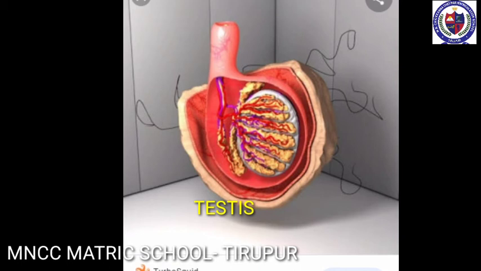Many septa from this layer divide the testis into pyramidal lobules, in which lie seminiferous tubules, cells of Sertoli and the Leydig cells. The process of spermatogenesis takes place in the seminiferous tubules. The Sertoli cells are the supporting cells and they provide nutrients to the developing sperms. The Leydig cells are polyhedral in shape, lie between the seminiferous tubules and secrete testosterone.